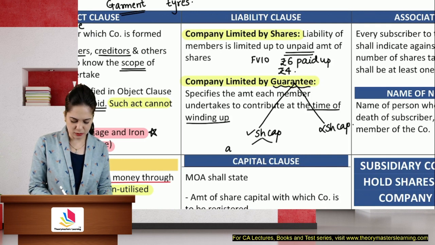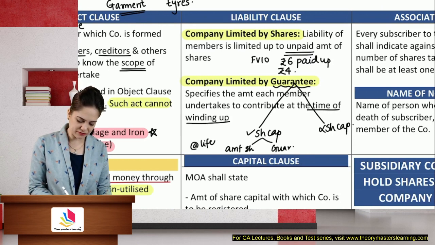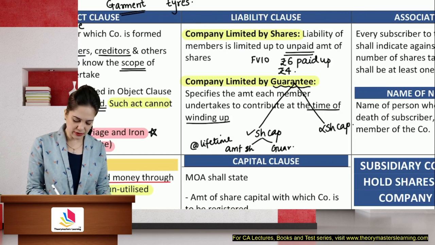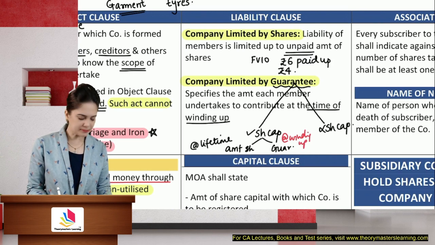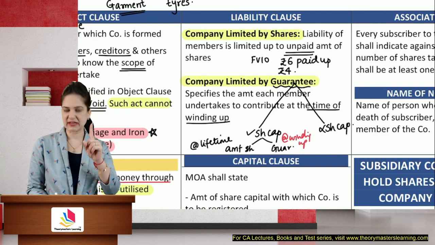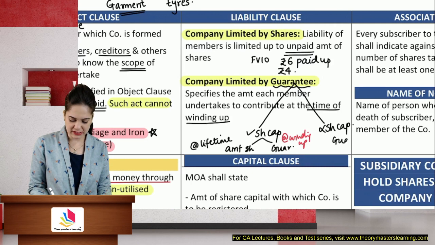One is the amount of the share, and the other will be the amount of guarantee. The amount of share can be recovered anytime during the lifetime of the company, but in case of guarantee, you can recover only at the time of winding up. In case the company does not have share capital, you have only one liability, that is the amount of guarantee, and this can be claimed only at the time of winding up.